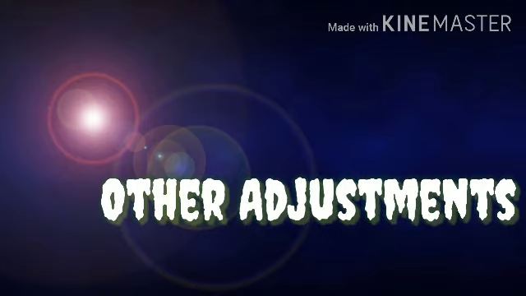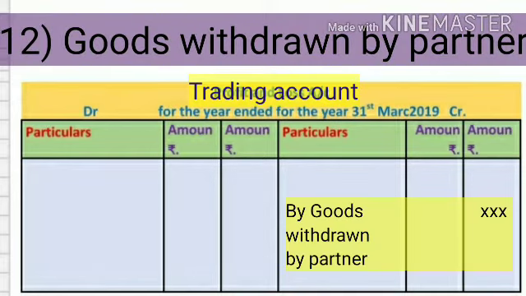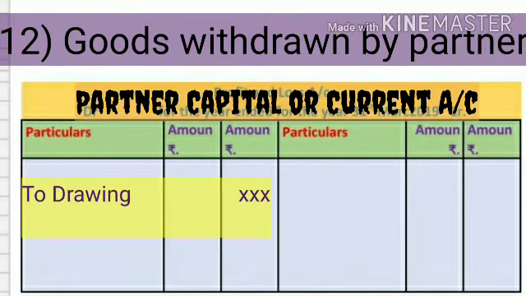So let's start now. Adjustment number 12, goods withdrawn by partners. When goods are withdrawn by partners for their personal use, it is treated as drawings. The first effect of this adjustment is to show on the credit side of the trading account, and the second is to show on the debit side of the partners' capital account, or less from the partners' capital account or current account.